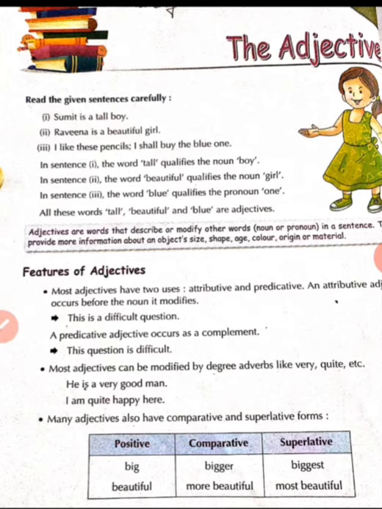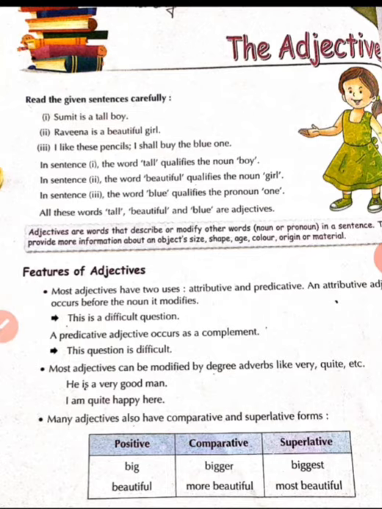If I say I live in a house, house is a noun here. And if I say this sentence again by adding, I live in a big house, this word big is describing my house.